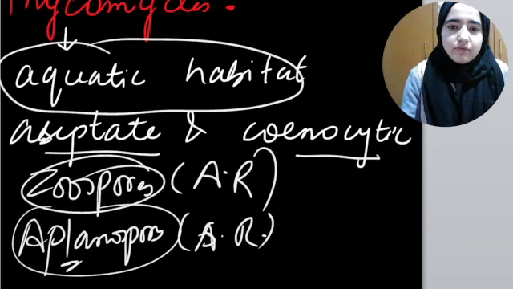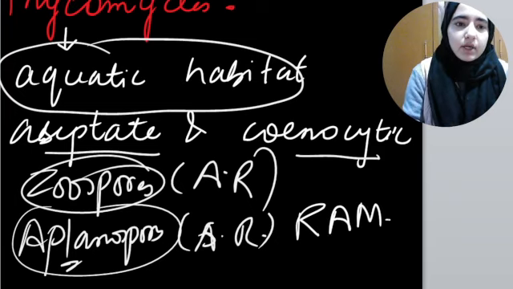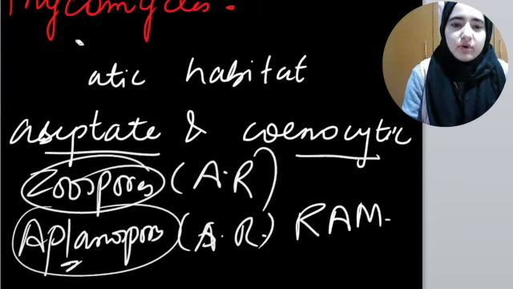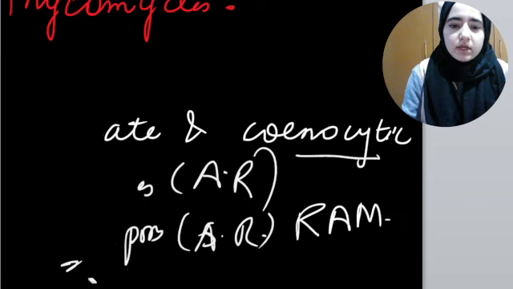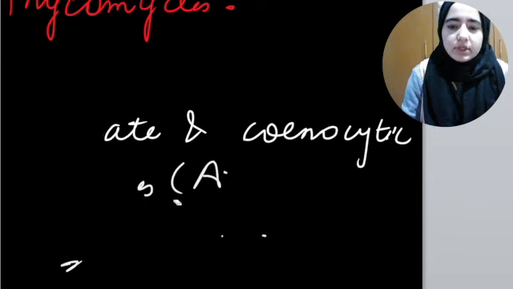You have to remember the examples of phycomycetes by RAM. It's not the RAM of your phone or laptop, but just a trick to remember the examples.